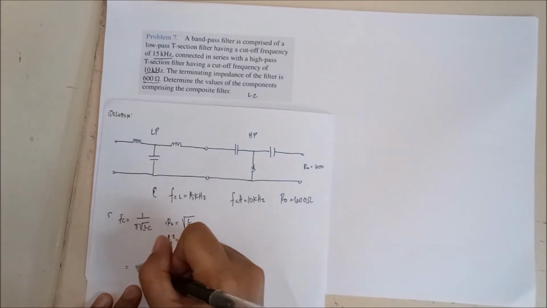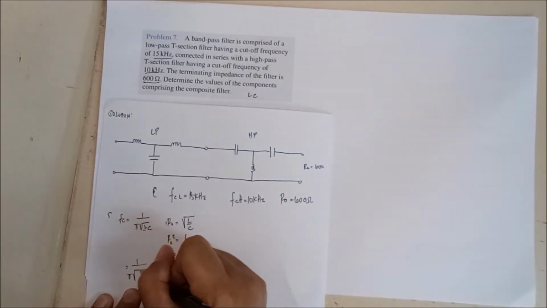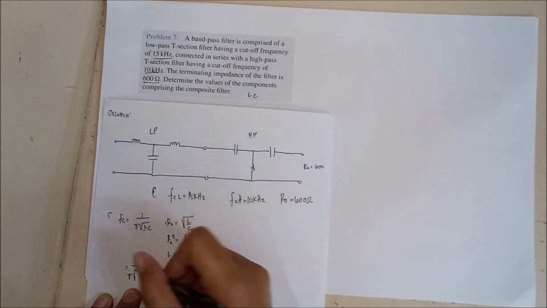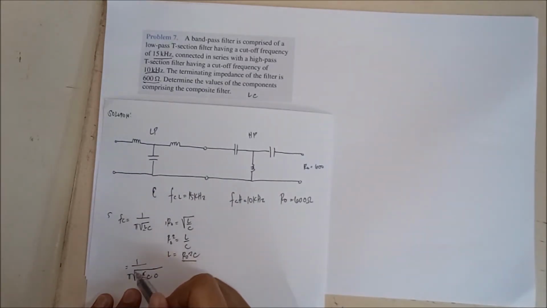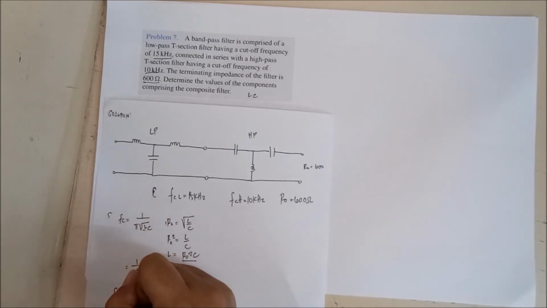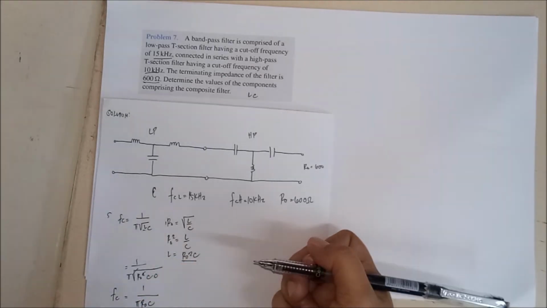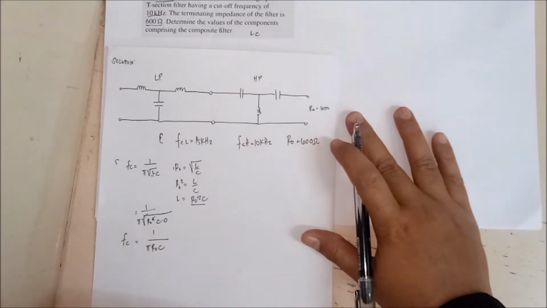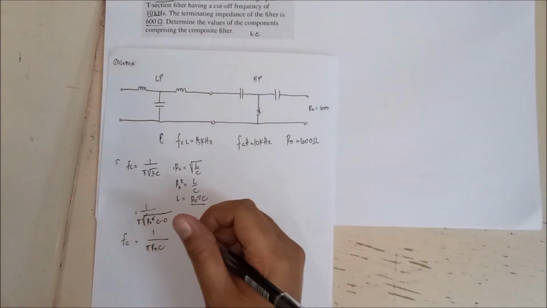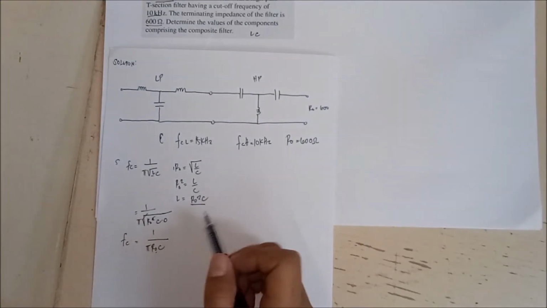We're gonna have 1 over pi square root of L, which would be RO square C times C. Cancel class ang square root. And also yung C, isa na lang matitira. So you're gonna have FC is equal to 1 over pi RO C. Okay? And since given na si FC and RO, then we can look for our C.